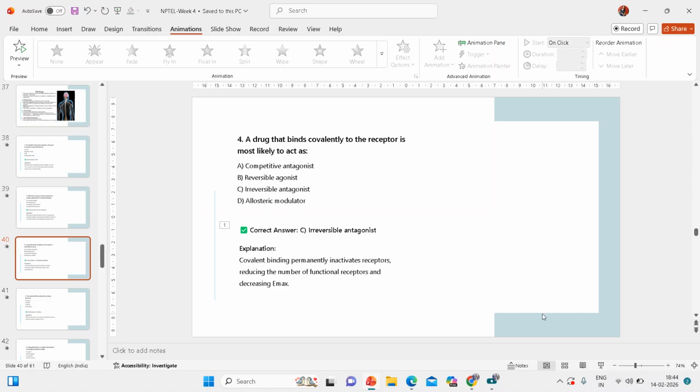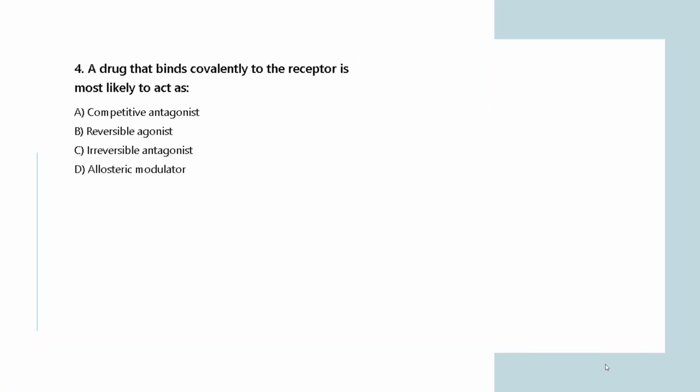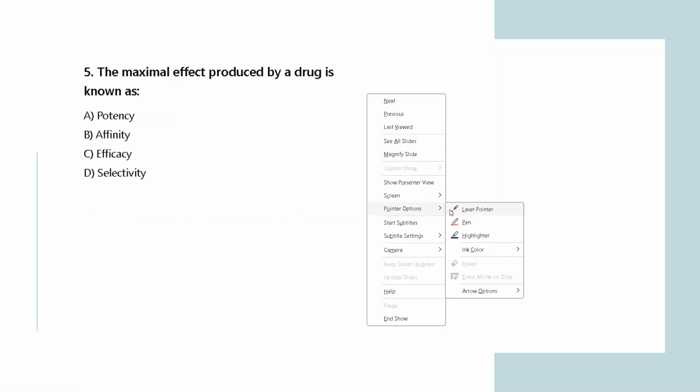So I hope everything is clear till now. So now coming to the next question again. The maximal effect produced by a drug is known as potency, affinity, efficacy, or selectivity. So what do you think is the correct answer?